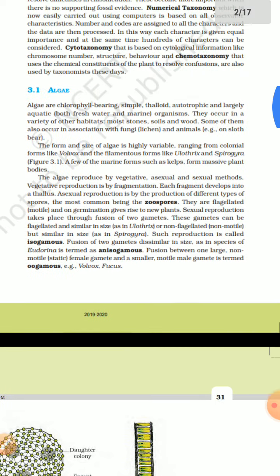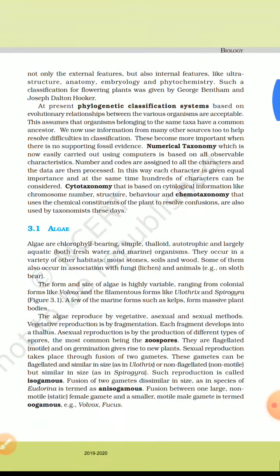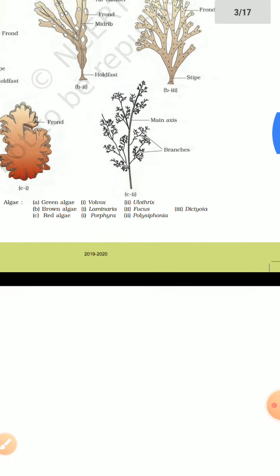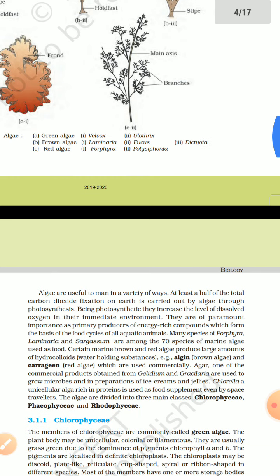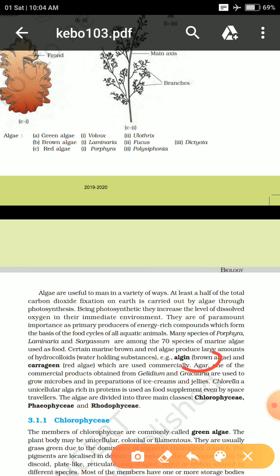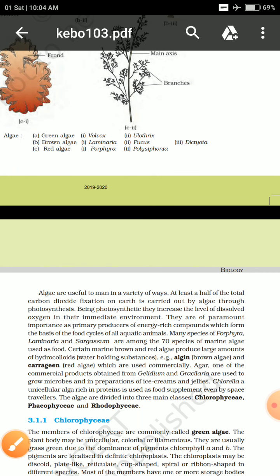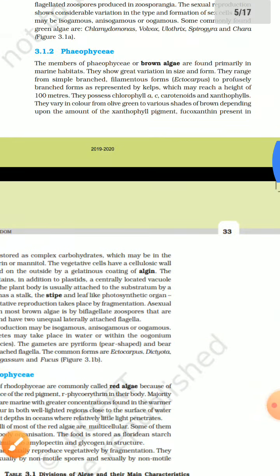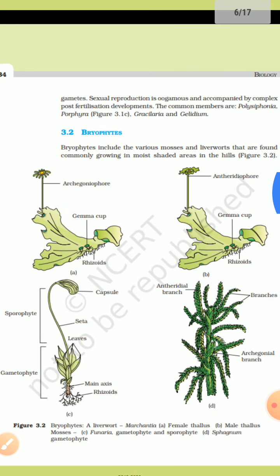We studied a particular substance that helps in the formation of ice cream. I think you remember the name, agar. Agar is obtained from Gelidium and Gracilaria. It's from red algae and it is used for the production of ice cream and jelly. So that's all about today's class, that's all about this topic.